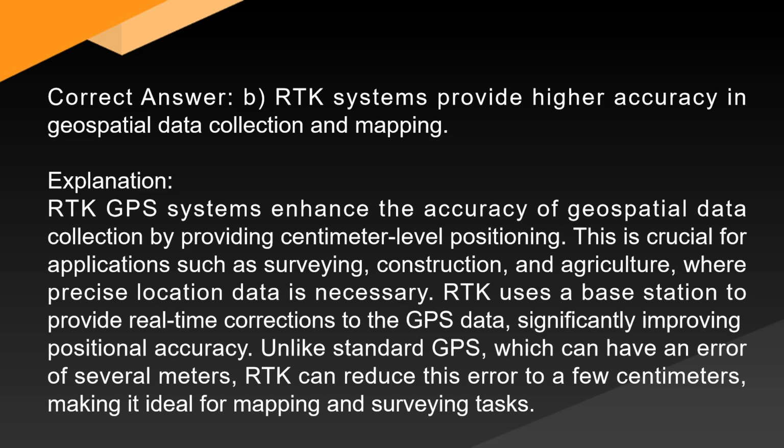RTK uses a base station to provide real-time corrections to the GPS data, significantly improving positional accuracy. Unlike standard GPS, which can have an error of several meters, RTK can reduce this error to a few centimeters, making it ideal for mapping and surveying tasks.